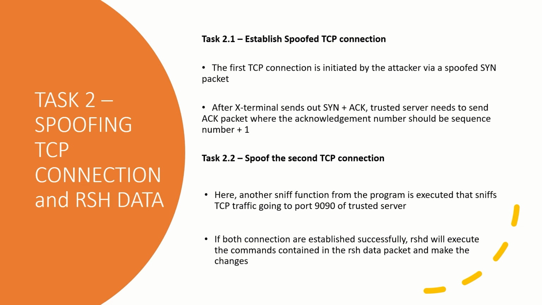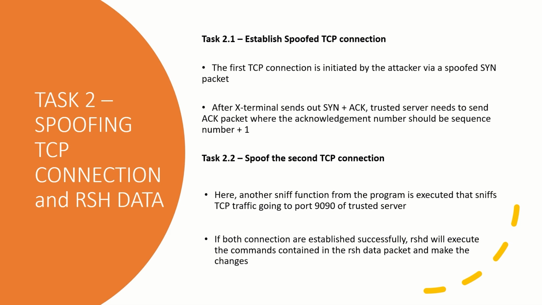In task 2.2, we set up another TCP connection, but this time with port 9090 of the trusted server. If both connections are established successfully, RSHD will execute the commands in the RSH data packet payload.